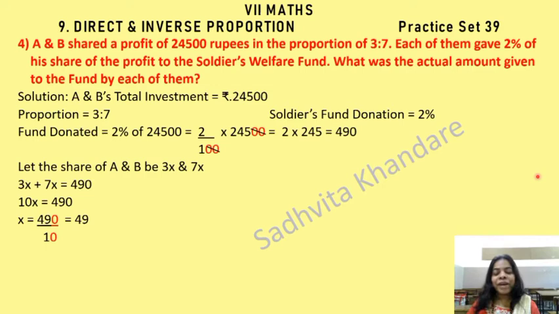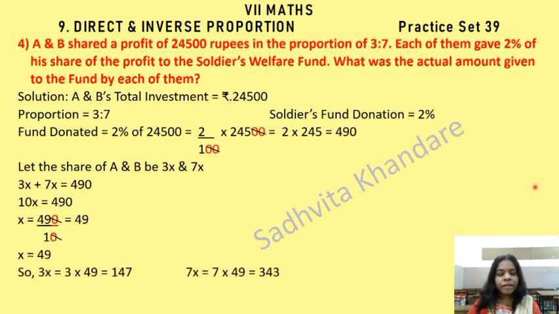We have to still find how much money they are giving. x is equal to 49. So 3x is 3 into 49, 147. And 7x is 7 into 49, 343. Therefore, A gave rupees 147 and B gave rupees 343 to the fund.